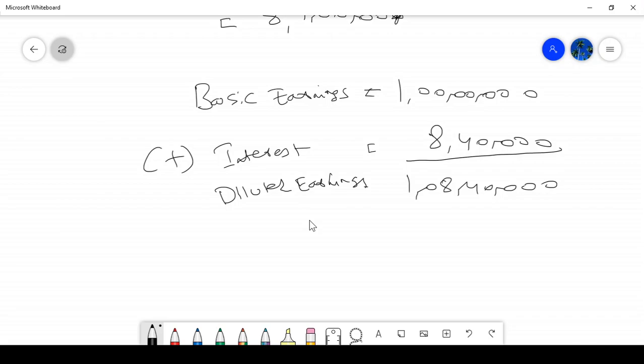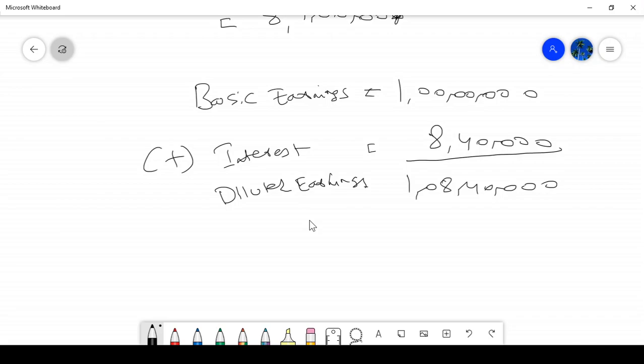In this case, diluted earnings is 1 crore 8,40,000, divided by my existing shares. 50 lakhs is my existing shares, plus the shares I got by converting the debentures.